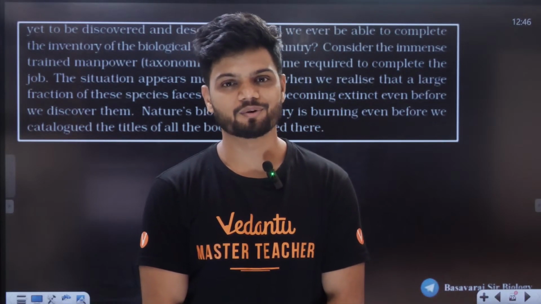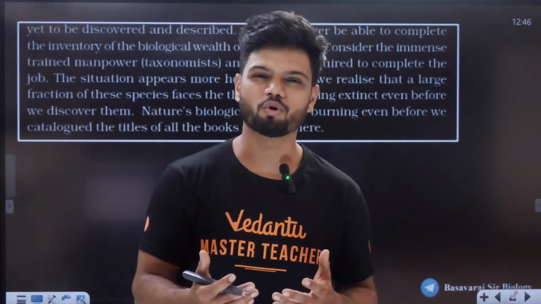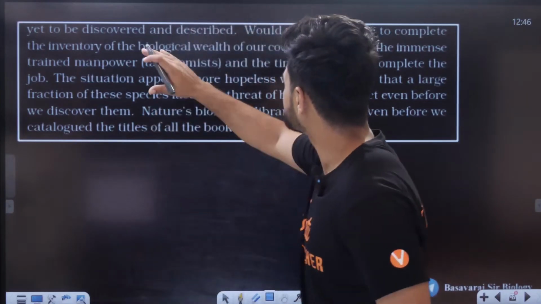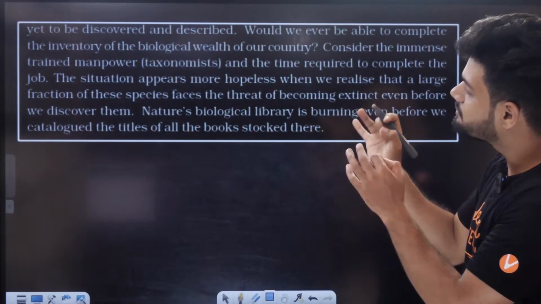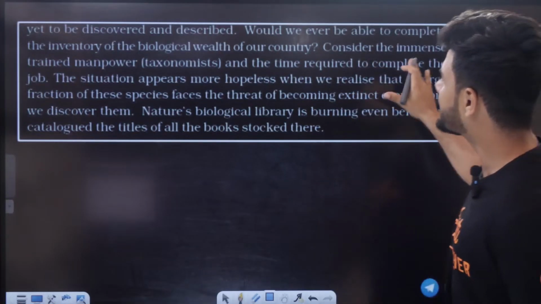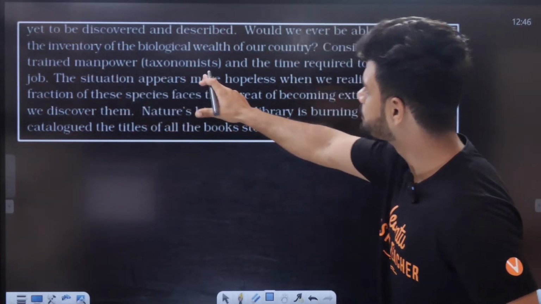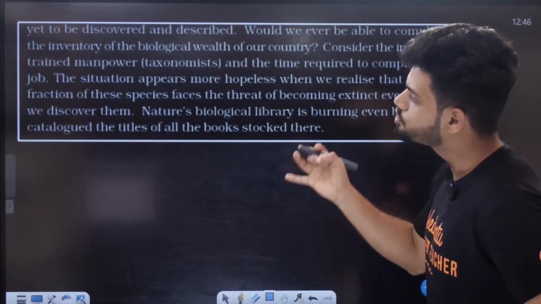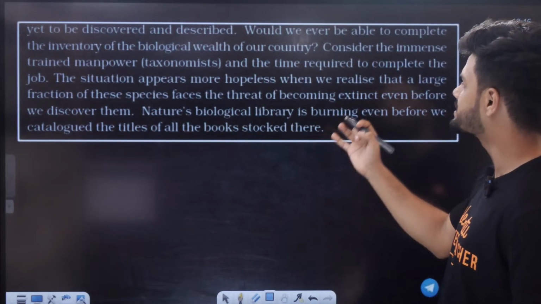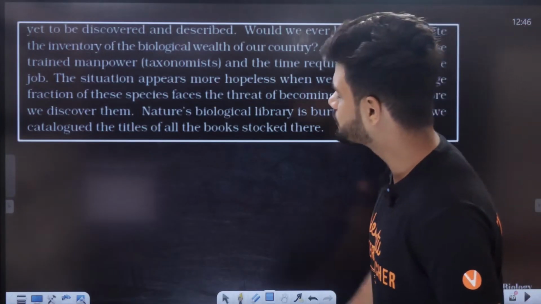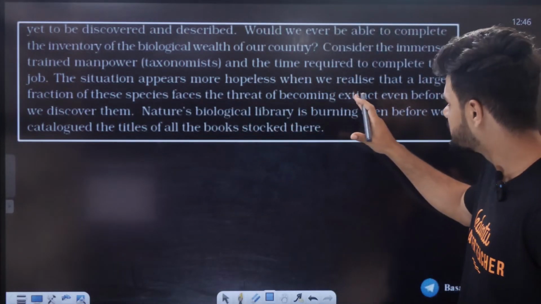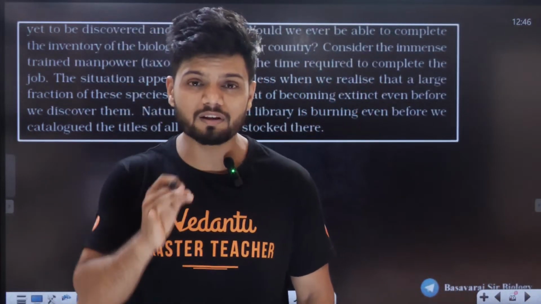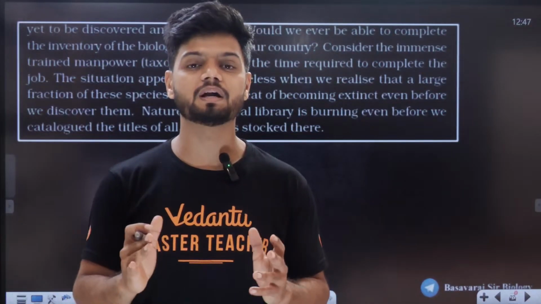Okay. So we do not have enough taxonomists in India, and hence the classification is going to be hopeless. See here: would we ever be able to complete the inventory of the biological wealth of our country, considering the immense trained manpower, taxonomists, and time required to complete the job? The situation appears no more hopeless when we realize that a large fraction of these species face the threat of becoming extinct even before we discover them. Many species are becoming extinct year by year in our country.